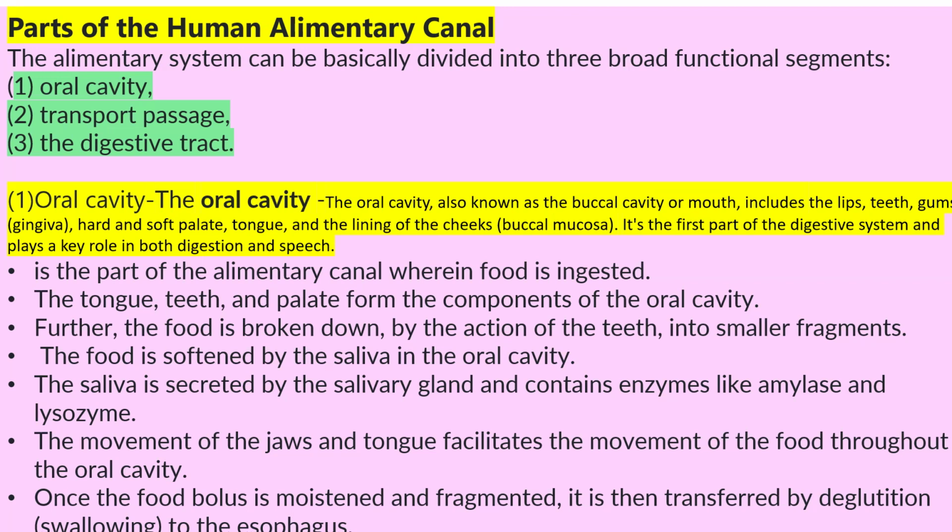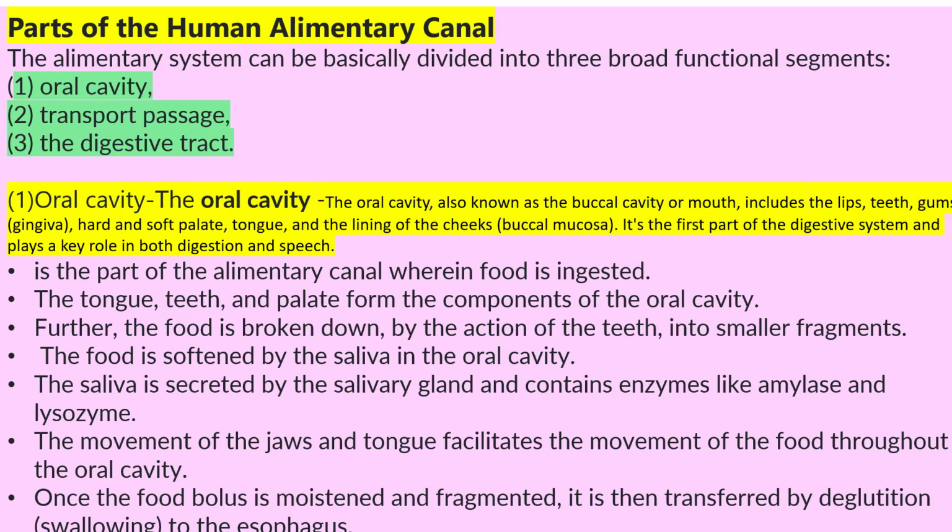So the first part of the human alimentary canal, the GI tract, is the oral cavity, which is the part of the alimentary canal wherein food is ingested, meaning we are taking the food inside our mouth, whether it is carbohydrate, fat, or protein. Tongue, teeth, and palate form the components of the oral cavity. So we are going to learn now tongue, teeth, and palate.